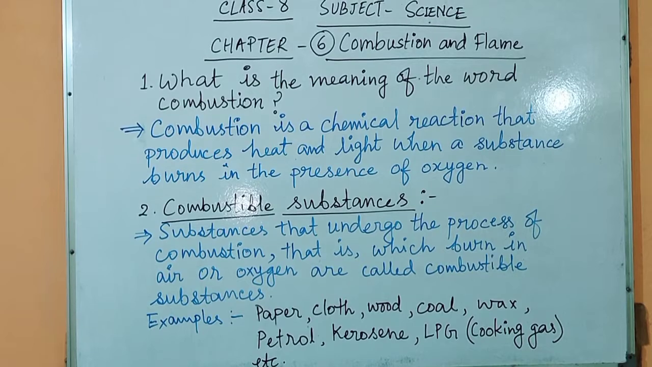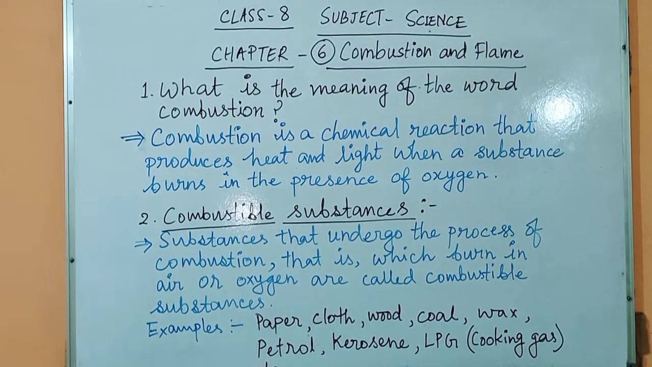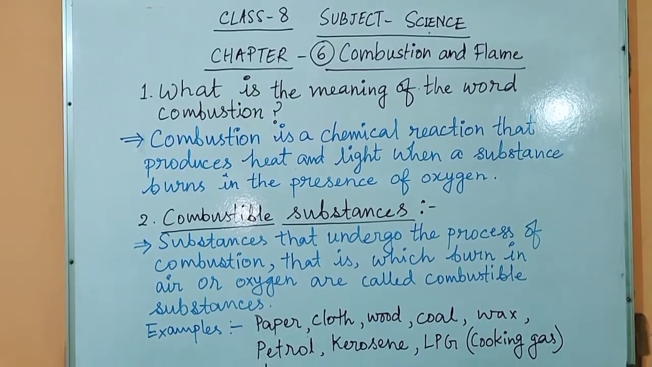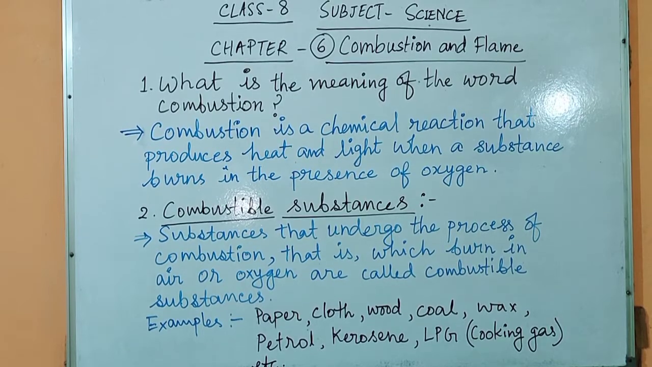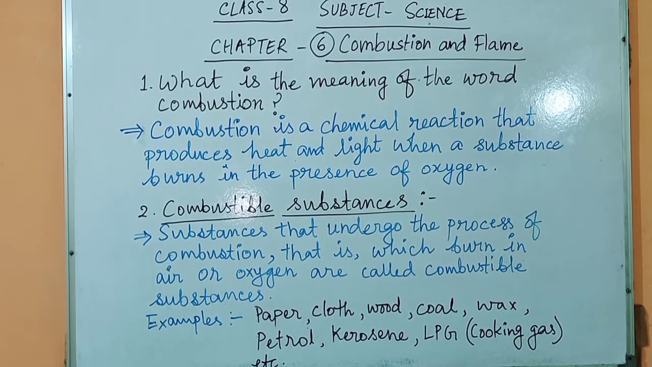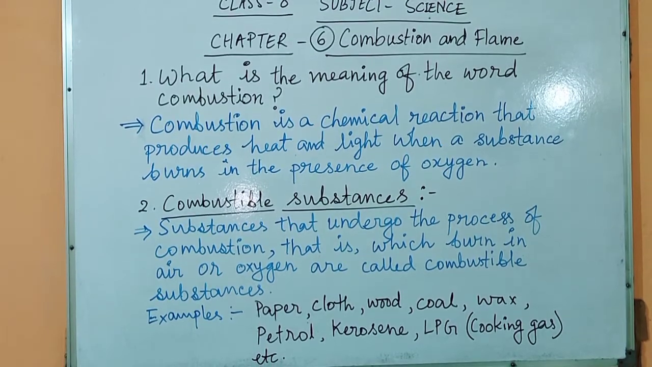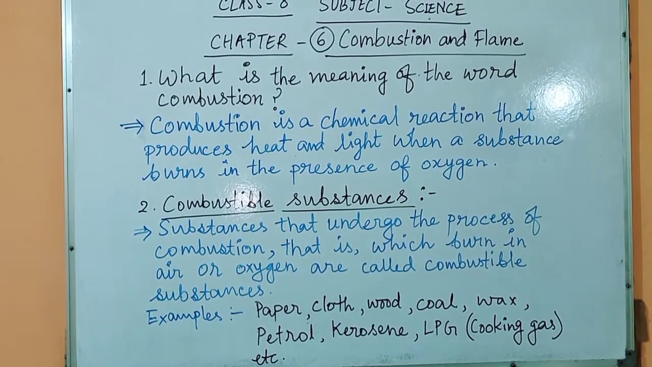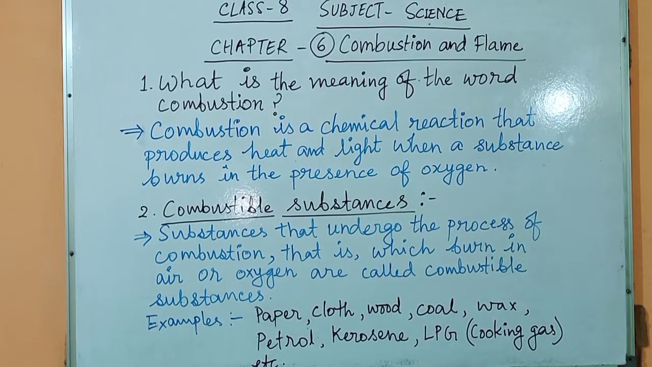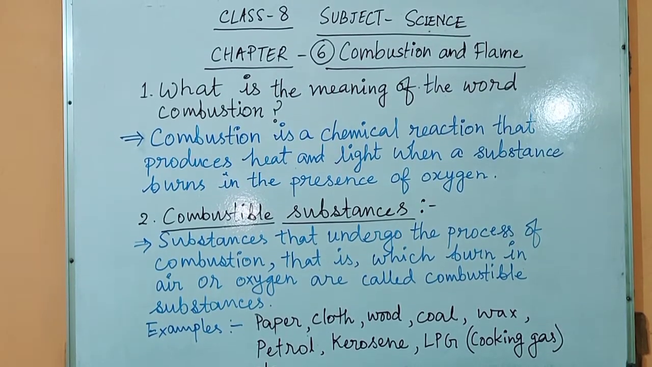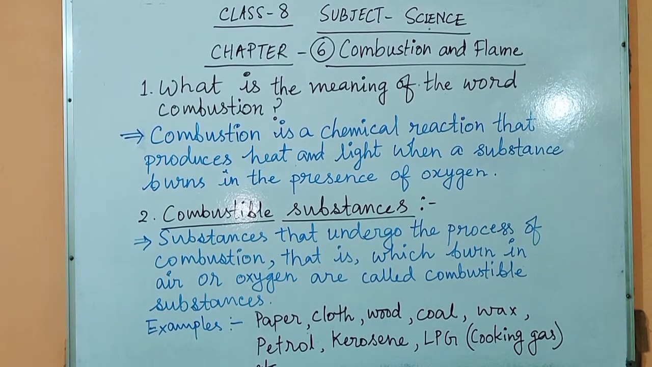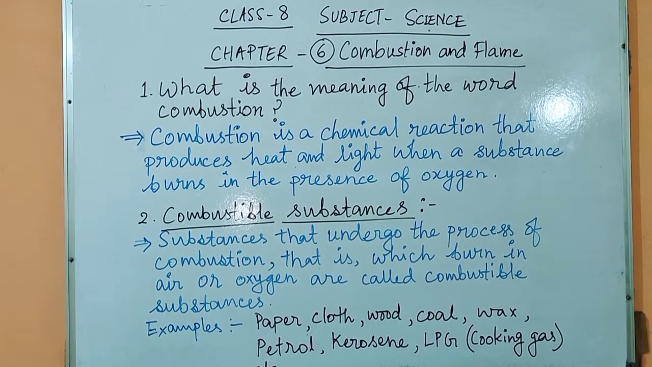So now students, please write down the definitions for this combustion and combustible substances. What is the meaning of the word combustion? Combustion is a chemical reaction that produces heat and light when a substance burns in the presence of oxygen. And which are the combustible substances? Substances that undergo the process of combustion, that is which burn in air or oxygen, are called combustible substances.